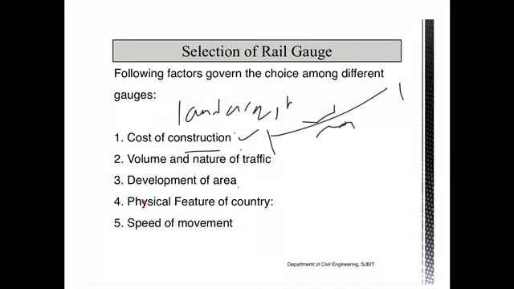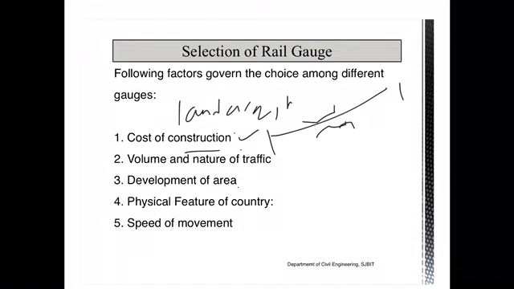The next one is the physical features of the country. Wherever there is a restriction to the width, especially in hill stations, or where very sharp curves are expected, you can choose narrow gauges. Broad gauges will be used in all other regions, where in plain terrain you will go for the construction of broad gauges. And the last one is the speed of movement. If higher speed needs to be achieved, speed and gauge width are proportional to each other. The greater the gauge width, the higher the speed that can be achieved.